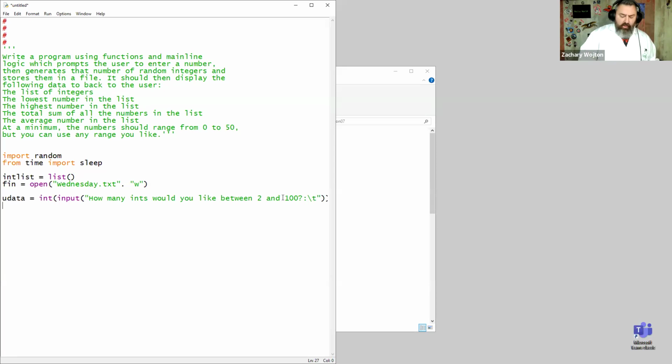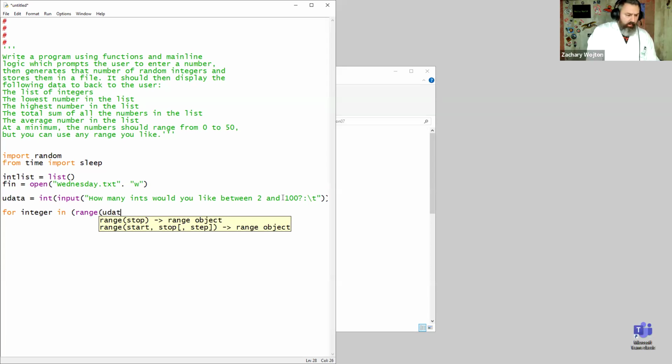You could add logic here, if less than 2, if greater than 100, to tell them to do it again. You could do all that, right? For simplicity, let's just say for each integer in my range of user data plus 1. Got to add that 1 because it starts at 0, right?